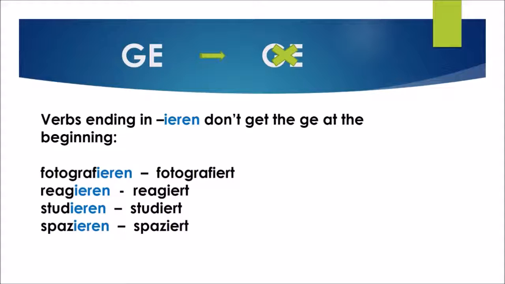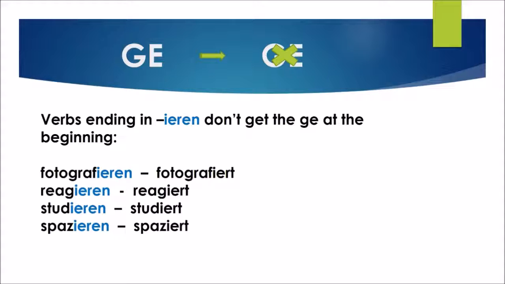But there are some verbs, they are still regular, so they still follow the same pattern, except they don't have a ge at the front. One type of verbs are those which end in ieren. They don't get the ge at the beginning. Fotografieren, for example. It's not gefotografiert, it's just fotografiert.